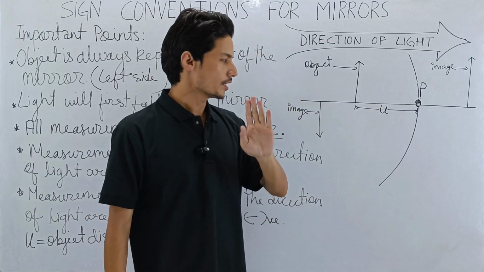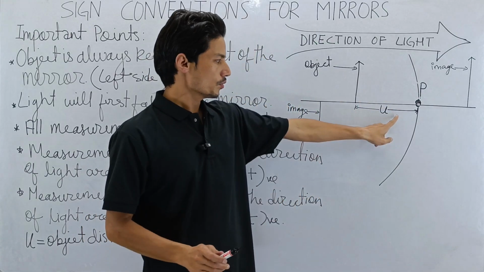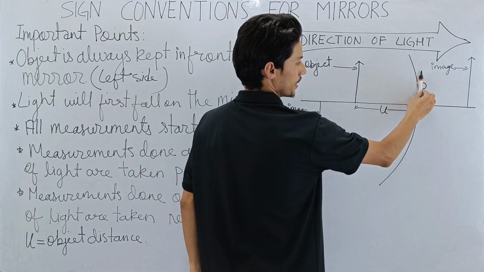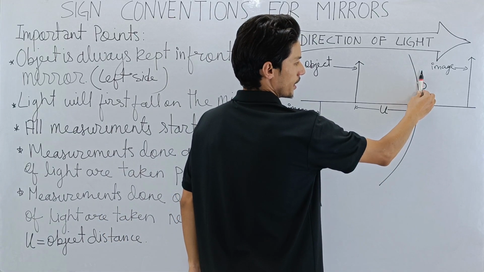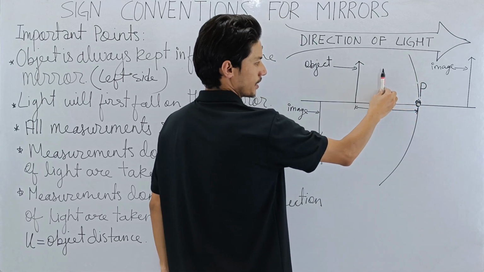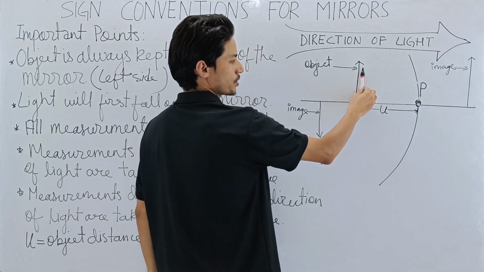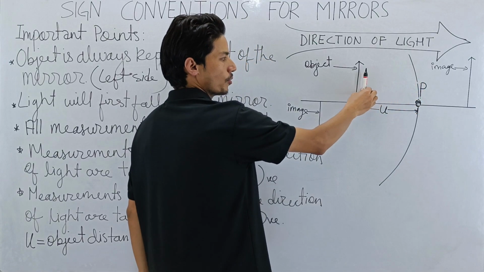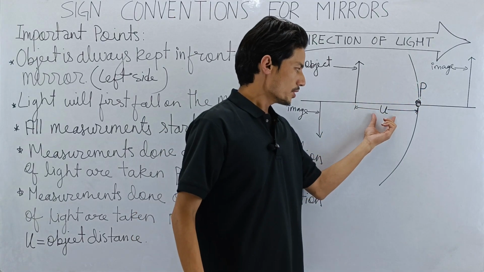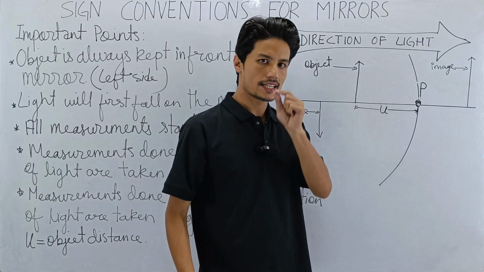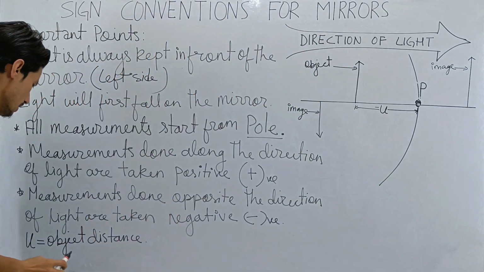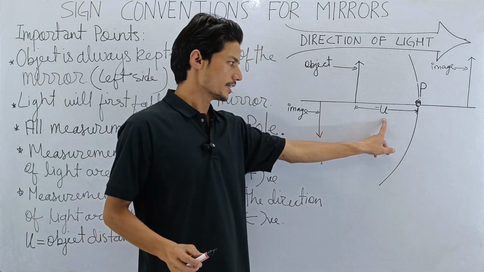Now, before I tell you that, while measuring object distance, from where do we start? We start from here, isn't it? So to measure the object distance, I move like this. Check out my direction of movement with respect to the direction of light. Am I moving along or opposite? I'm moving opposite, isn't it? So what sign will I get? I'll get negative.